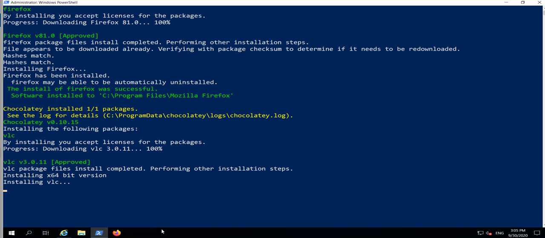If you look at my desktop taskbar, it's showing the Firefox icon over here. By default, it will select all the things for us. That's the beauty of Chocolatey, I can say.